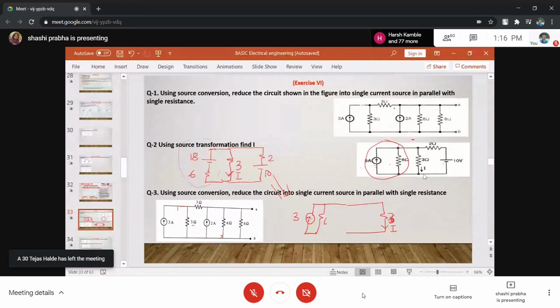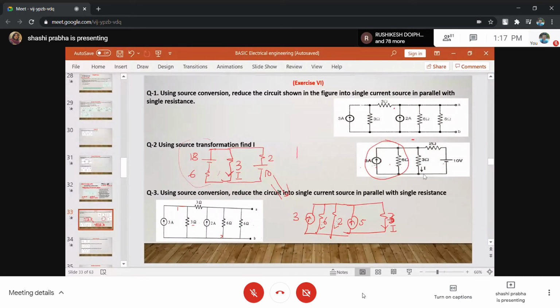Now let us convert this first and convert this also. Then it is 2 and this is 5. Keep this as it is and convert this. This is 5 ampere and 2. The advantage is 6 and 2 will come in parallel and 3 and 5 will be added. When we convert this into a current source, you get a current source of 5 and you get the resistance 2. So these 6 and 2 will be together in parallel. 5 and 3 can be added.